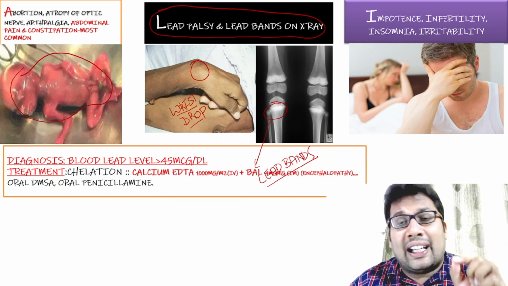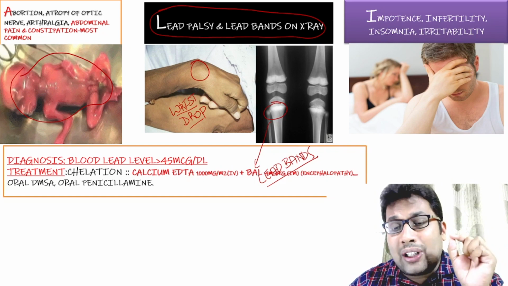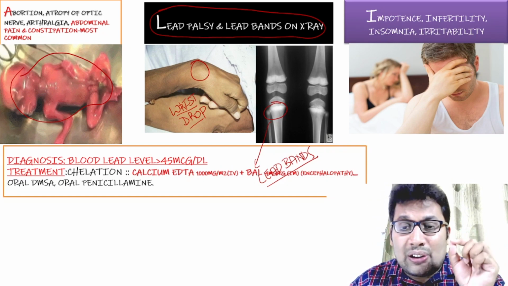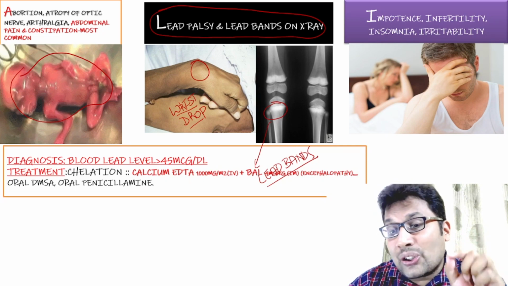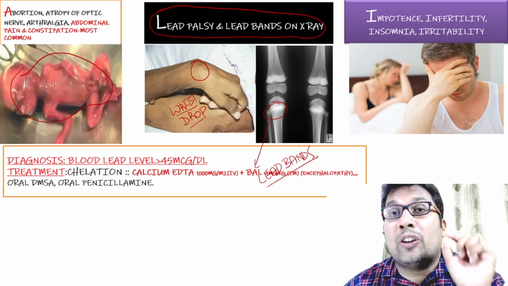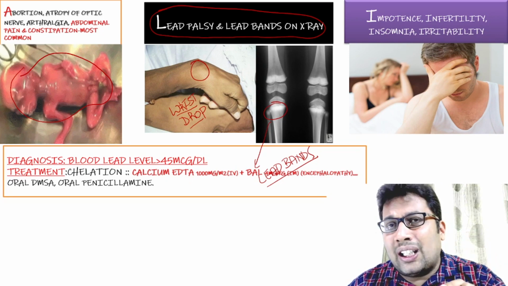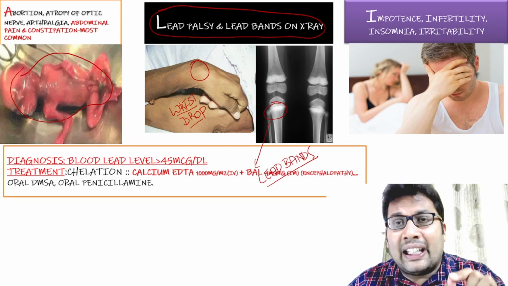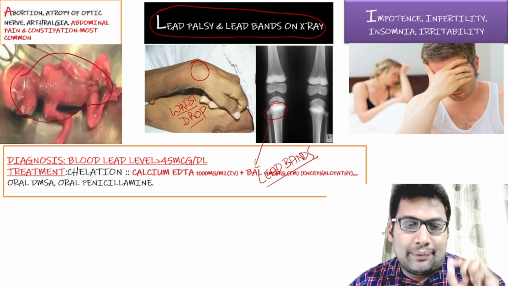Basically, start calcium EDTA around 1000 milligram per meter square, given IV, and BAL is also given intramuscularly in case of encephalopathy. If the patient is mild or asymptomatic, you can give oral DMSA or oral penicillamine.